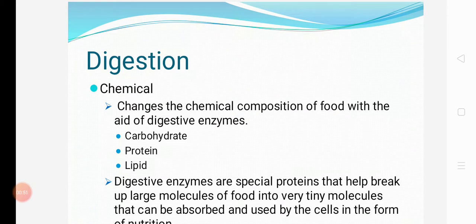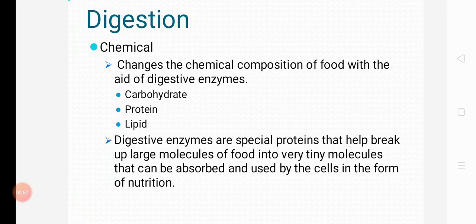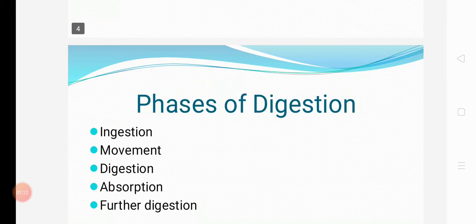It changes the chemical composition of food with the aid of digestive enzymes: carbohydrase, protease, lipase. The digestive enzymes are special proteins that help break large molecules of food into very small molecules that can be absorbed and used by the cells in the form of nutrition. Basis of digestion: ingestion, movement, digestion, absorption, and also further digestion.